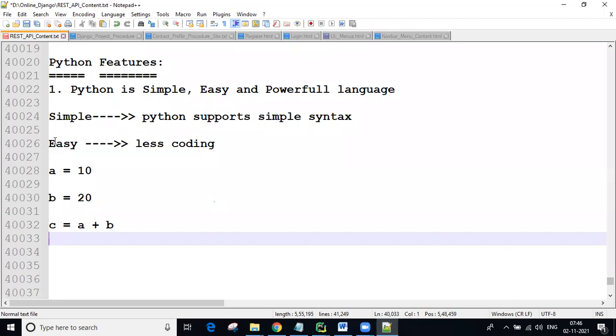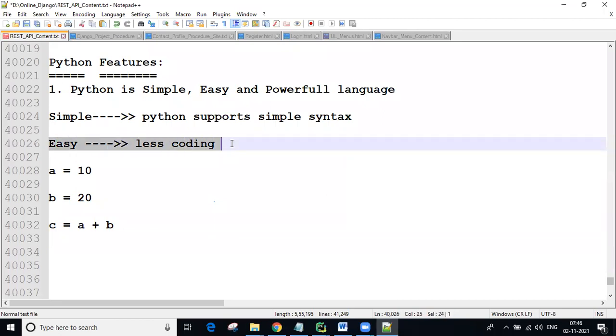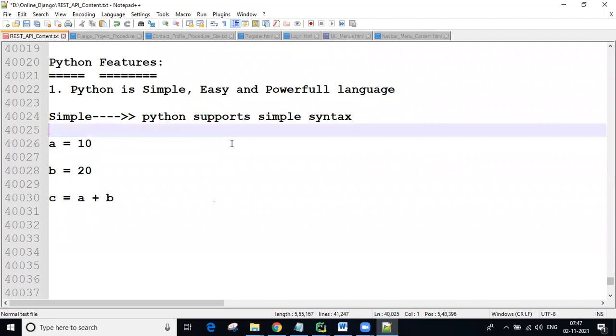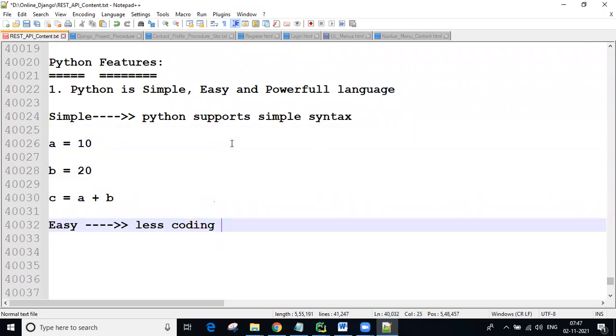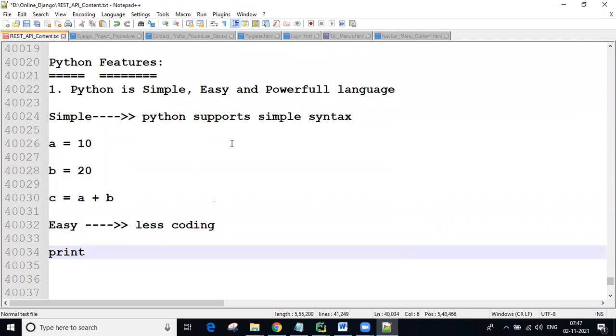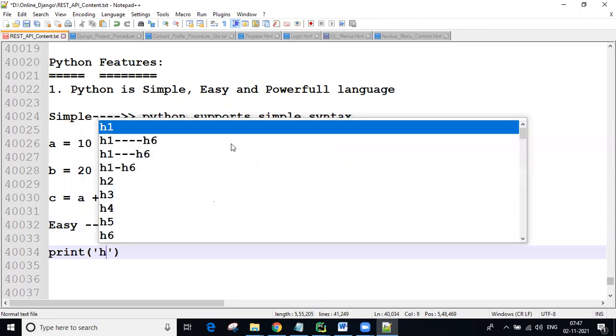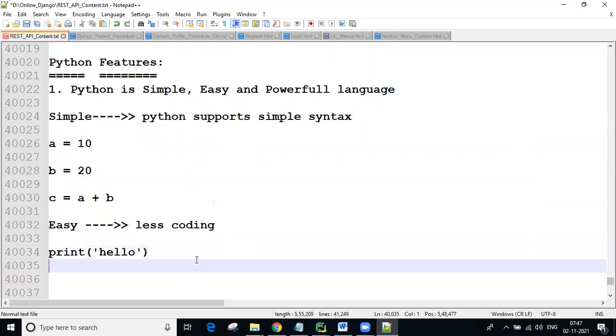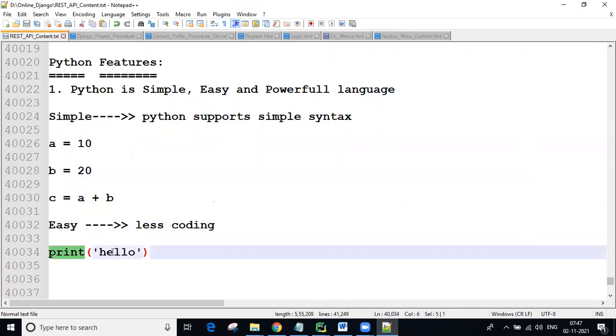I want to print a hello message, guys, just a basic message. In Python we have one method, the print method. Using the print method, we can print whatever we want on the console. So print hello, guys. Simply, the print method is going to print this hello message on the console as output. If you know about the print method, that's enough.